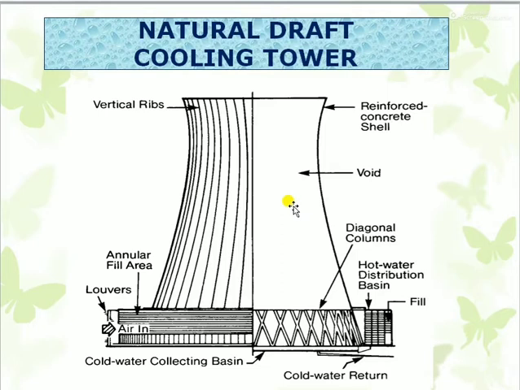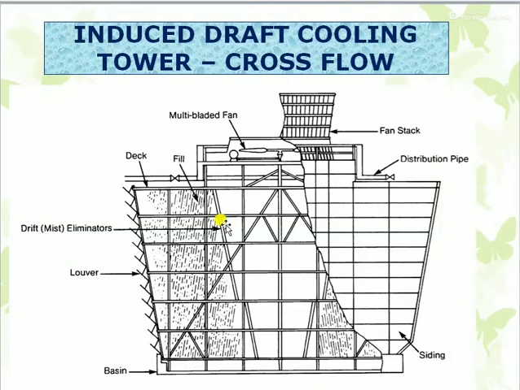Due to that, the air travels to the top. In that also the draft is created, and air flows from bottom to top in the natural draft.